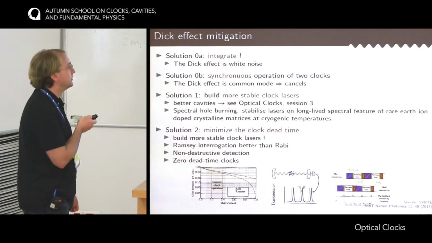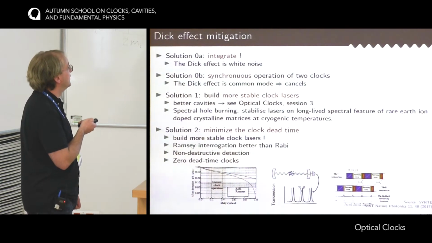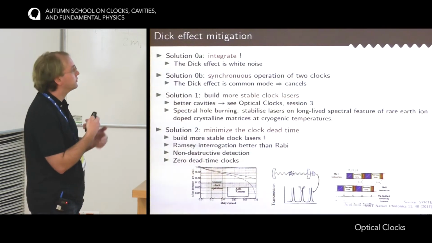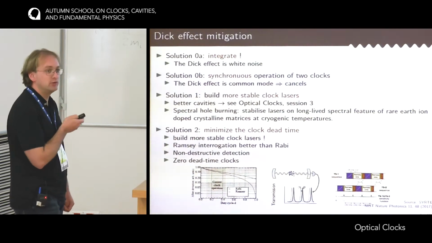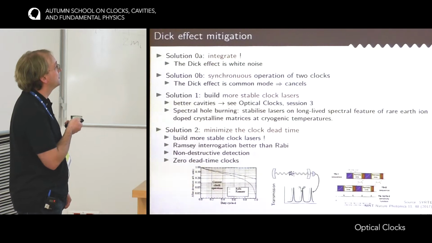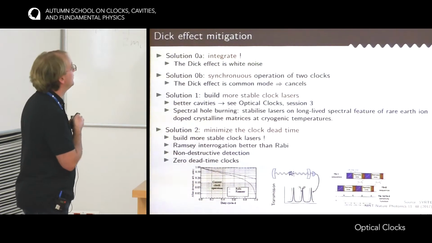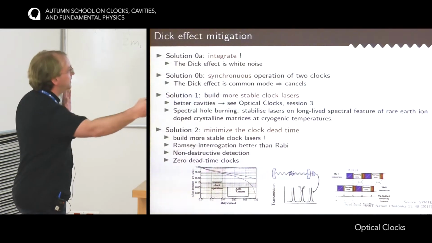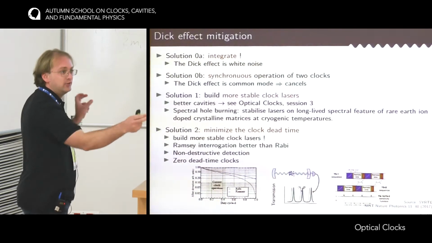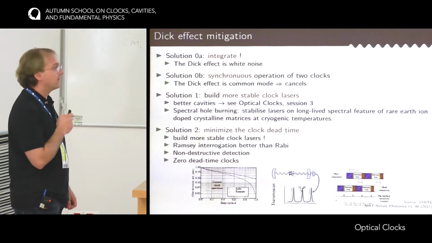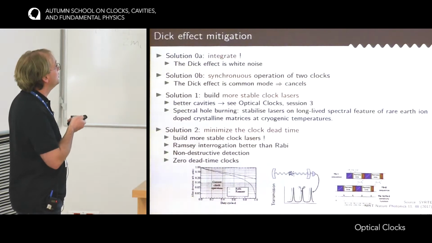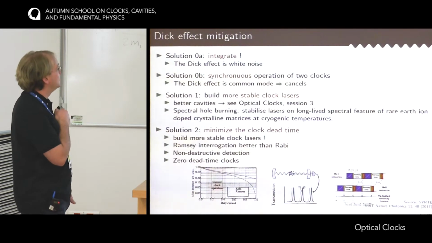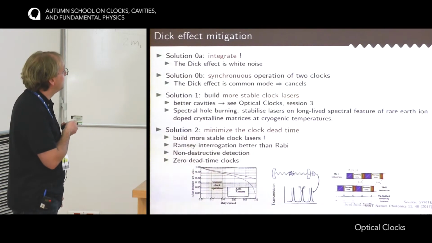Okay, and the second solution to try to reduce the Dicke effect is to improve the dead time of the clock, to reduce the dead time of the clock, so to improve the duty cycle of the clock. So how to do that? First step, same as this one, build more stable clock lasers. Why is that? Because if your clock laser is more stable, then its coherence time is longer, and so the time you spend interrogating the atoms is longer, and so the dead time in comparison becomes shorter. So if you build a better laser, you win on the two sides, on the frequency noise of the laser itself, but also on the dead time. But there are also other possibilities.